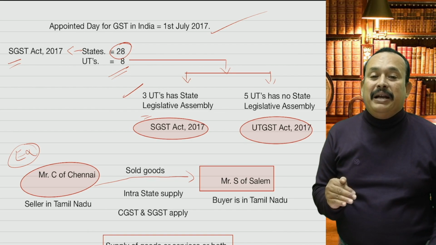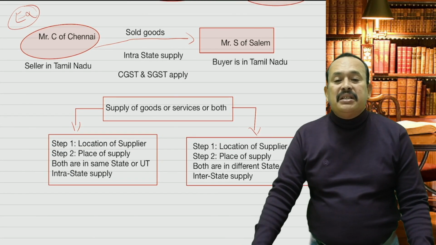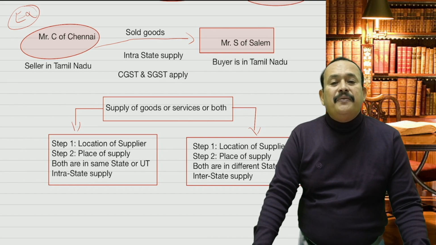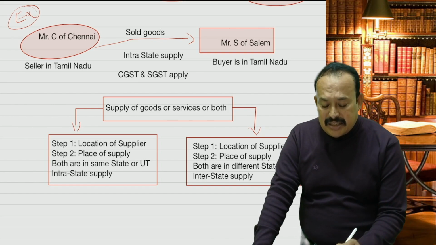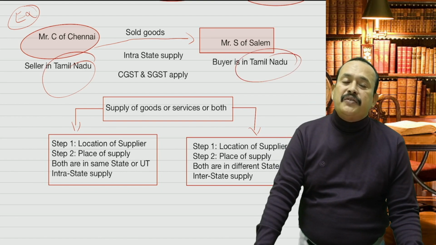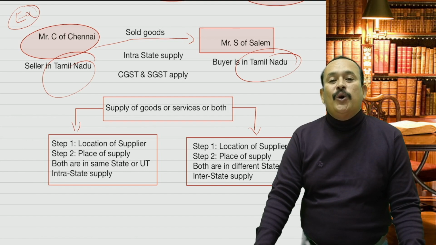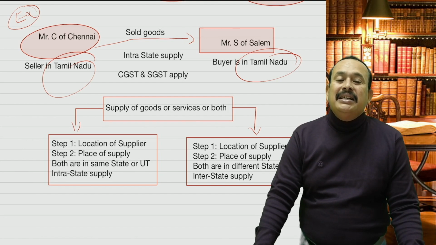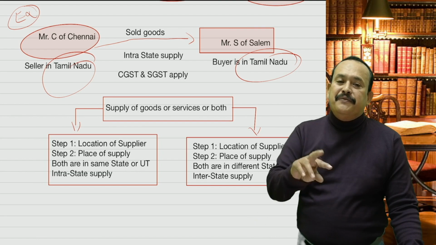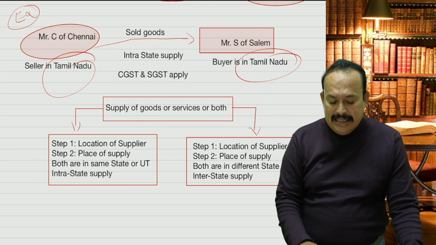As a result, my dear, if goods are sold by Mr. C of Chennai to S of Salem, it is a transaction within the state of Tamil Nadu, with the supplier and the place of supply in the same state. If so, we can say in a simple manner that it is intrastate supply. If not, it is interstate supply. How to understand this concept is as follows.